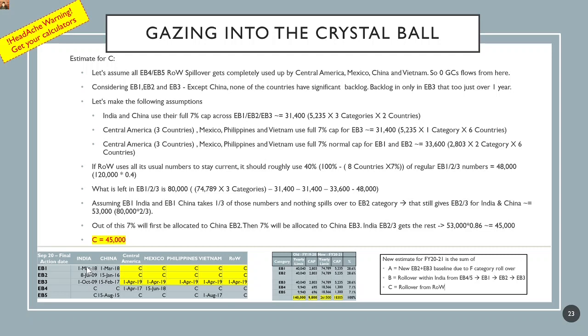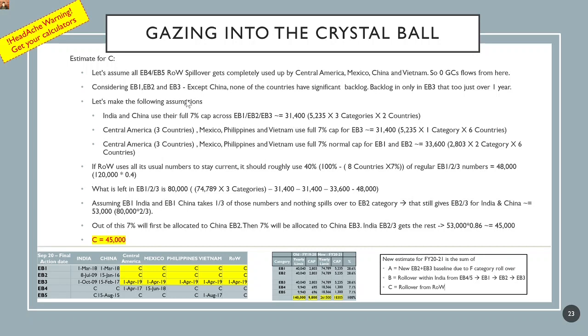That would mean using up 31,400 green cards. How did we arrive at this number? It's 2 countries, India and China, across 3 categories, that's 6 cells, and each cell is worth 5,235 considering the new cap as of FY 2021 across EB1, EB2, and EB3. So that gives us the number of 31,400.